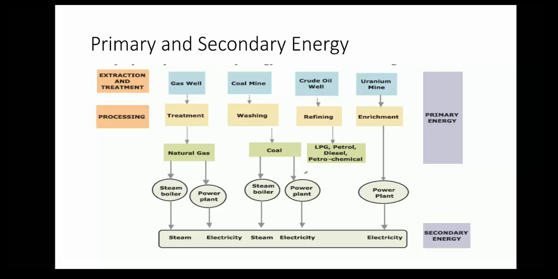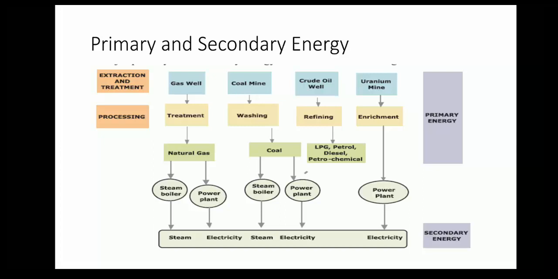Here three stages are there: one is extraction and treatment, then processing, and final output. In the extraction stage, we have the gas well, coal mine, crude oil well, and uranium mine. Those are the mine units. Then processing: gas well treatment process, coal mine washing process, crude oil refining process and uranium enrichment process. From the gas well we get natural gas, from the coal mine we get coal, and from the crude oil plant we get LPG, petrol, diesel and petrochemical products. And from uranium processing we get uranium.